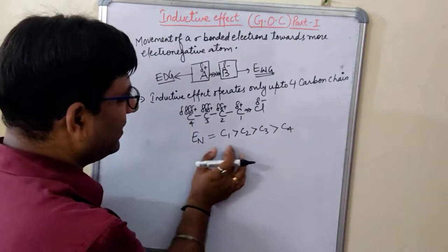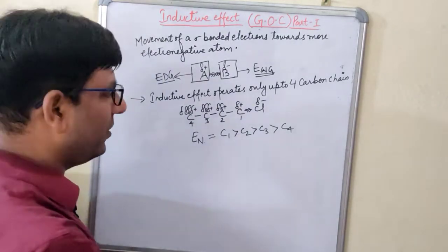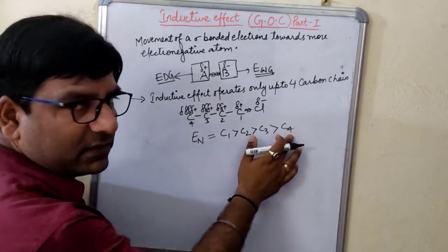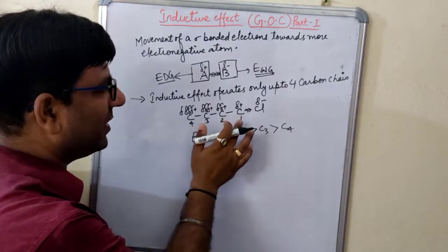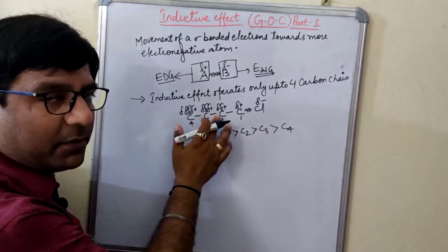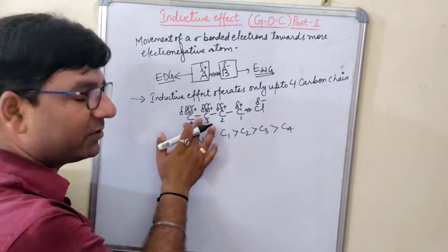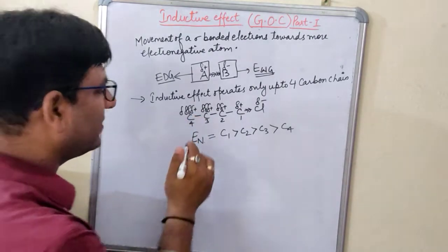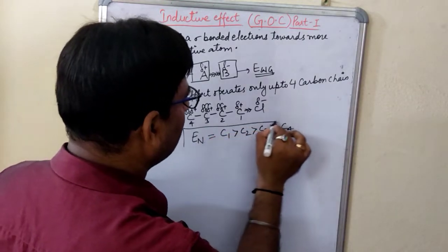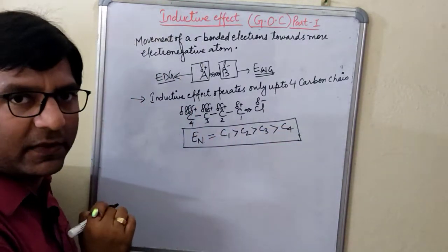If I am arranging all the carbon atoms in their electronegativity order, C4 will come last. Why? Because carbon number 1 is withdrawing the electron from carbon number 2, carbon number 2 in turn pulls the electron from carbon number 3, and carbon number 3 is pulling the electron from carbon number 4. So this is the electronegativity order of all the carbon atoms.